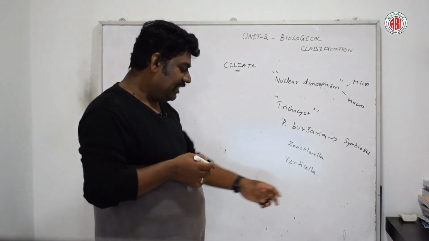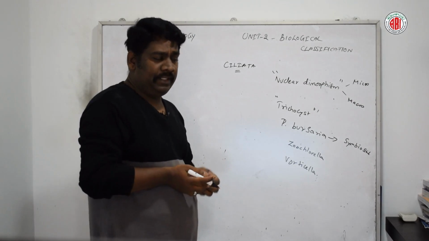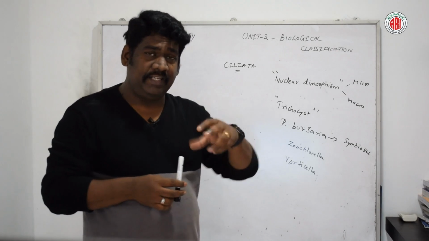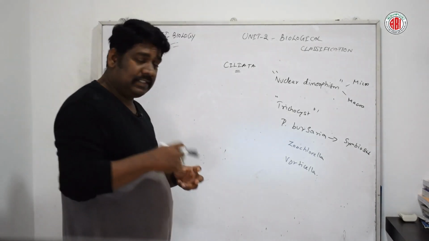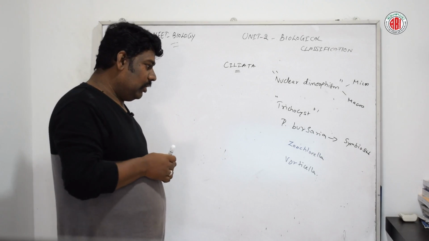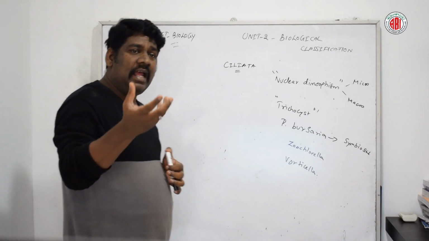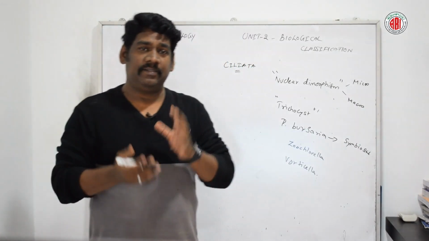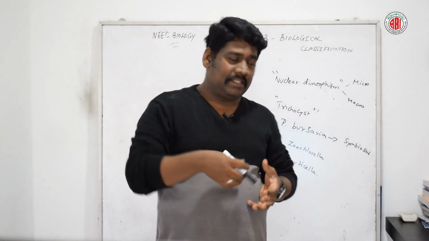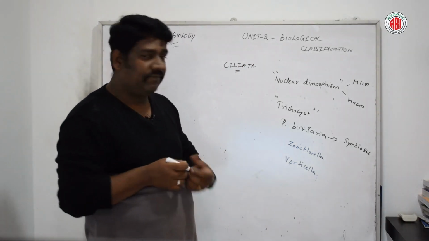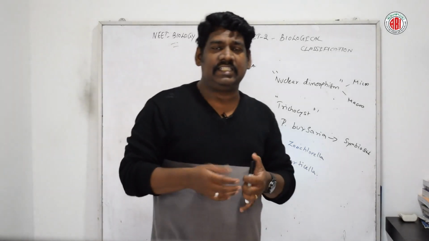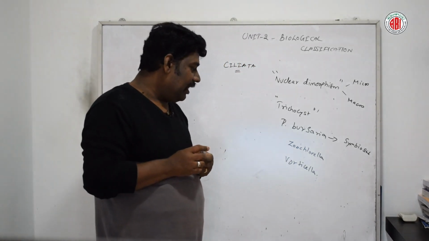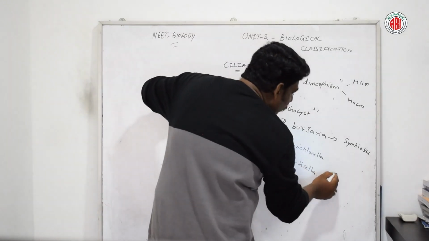Epizoic means the organism survives on the surface of other animals. Epiphytic means the organism survives on other plants. Vorticella is one of the organisms that comes under the category of epizoic.